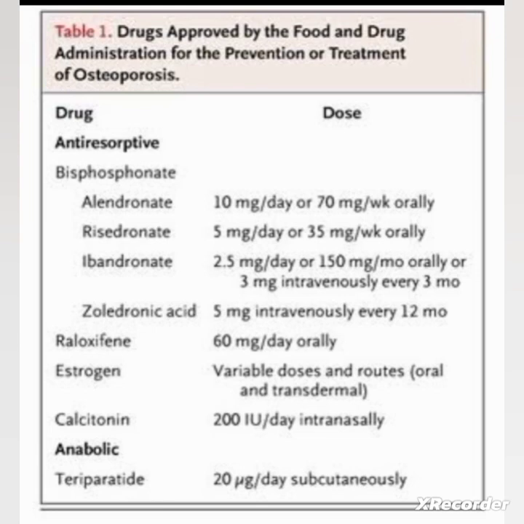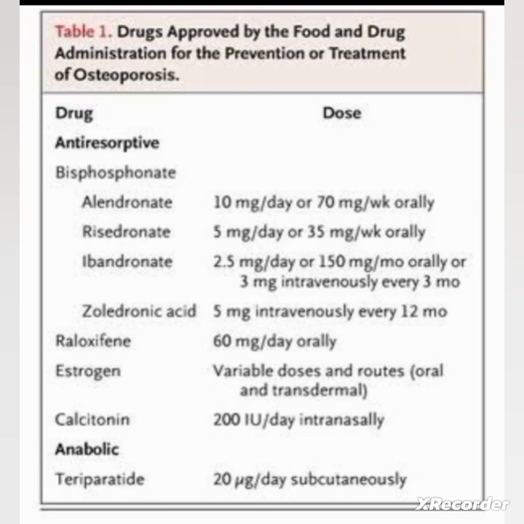The drugs are alendronate, risedronate and ibandronate. Alendronate can be given 10 mg per day or 70 mg per week orally. Or risedronate can be given 5 mg per day or 35 mg per week orally. Next one, zoledronic acid 5 mg intravenously every 12 months.